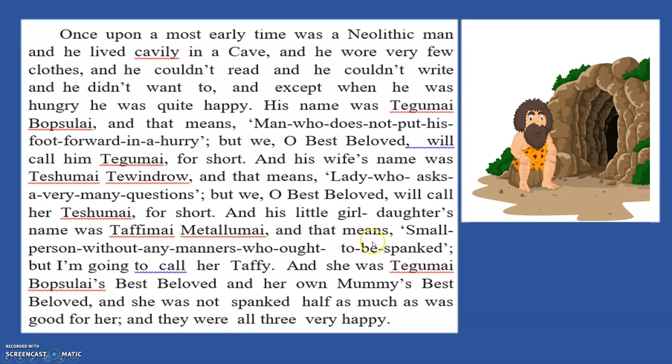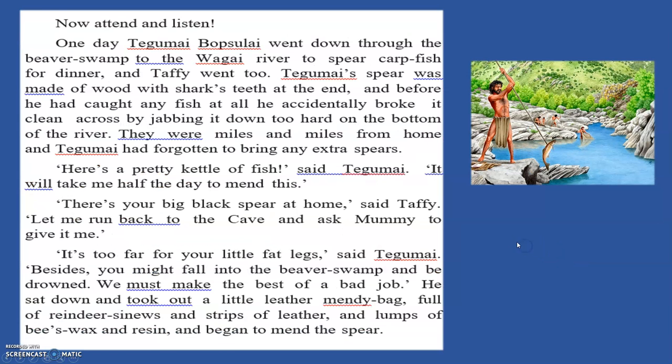And what is the meaning of her name? Small person without any manners, okay, who ought to be spanked. Means she should be beaten up. But she's the only child perhaps, and therefore the parents loved her a lot. So she was daddy's and mummy's best. So you see, this is a small family, and let's see what happens.